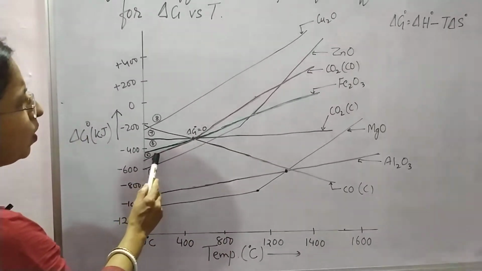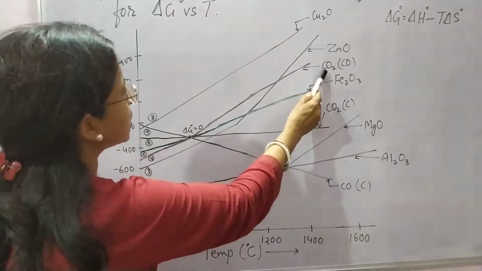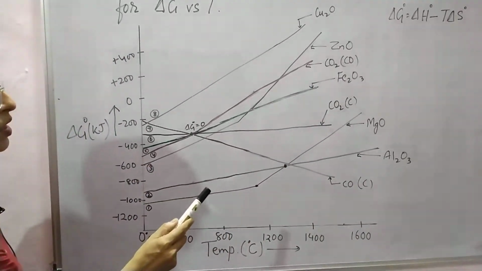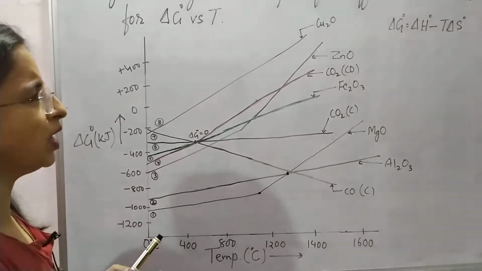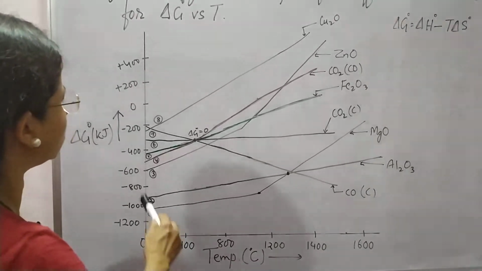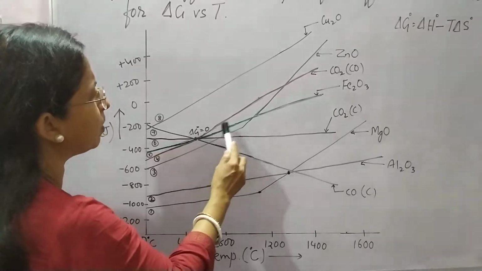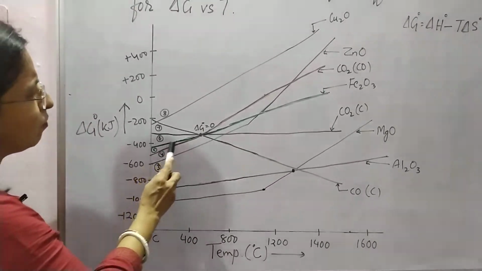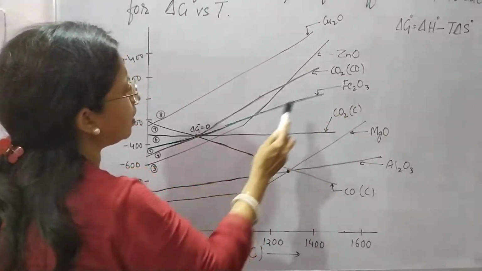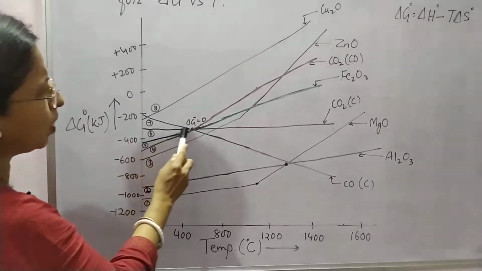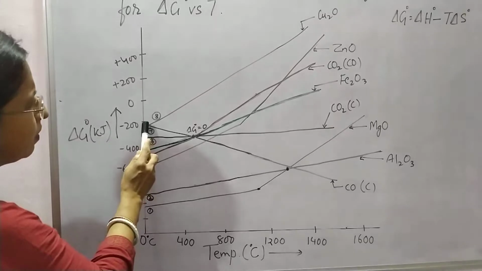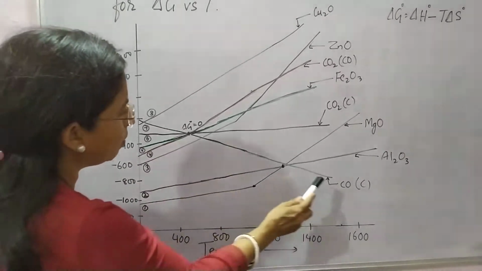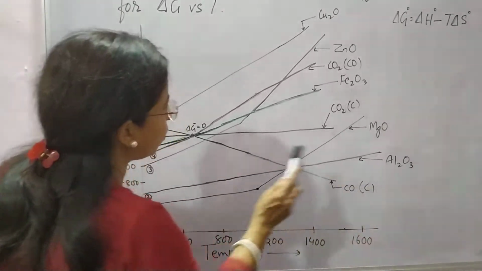The fourth plot is for carbon dioxide from carbon monoxide. Carbon dioxide can be formed from carbon monoxide and also from oxygen. The fifth plot is for iron oxide, ferric oxide. The sixth plot is for carbon dioxide from carbon. The seventh plot goes downward, which is carbon monoxide from carbon.